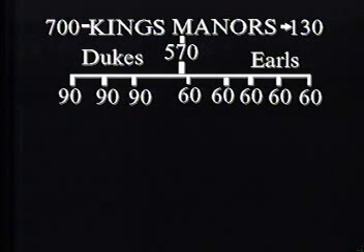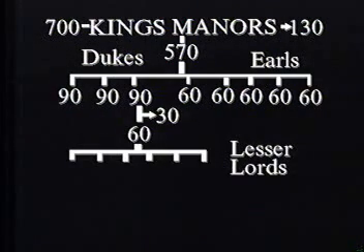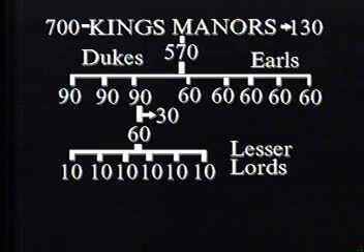Each duke then decides to keep 30 manors for himself and distribute the other 60 manors among 6 lesser lords. So each will receive 10 manors. In exchange, each is expected to provide the duke with 7 knights.